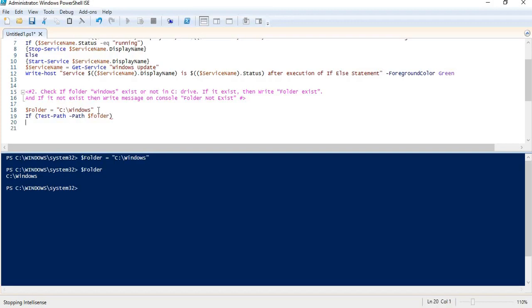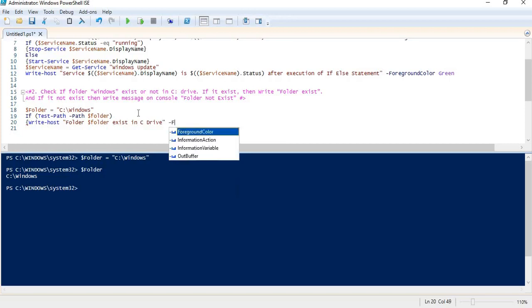And in case this condition is true, we need to write on the console that folder $folder does exist in C drive, right? And to make it fancy, I can give it a color like maybe green.